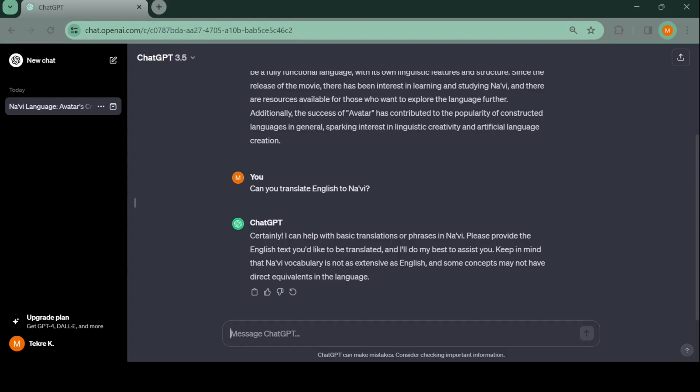Certainly, I can help with basic translations to phrases in Na'vi. Please provide the English text you'd like to be translated, and I'll do my best to assist you. Keep in mind that Na'vi vocabulary is not as extensive as English, but some concepts may not have direct equivalents in the Na'vi language.